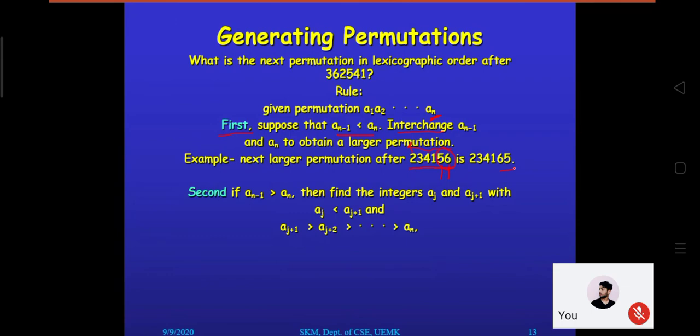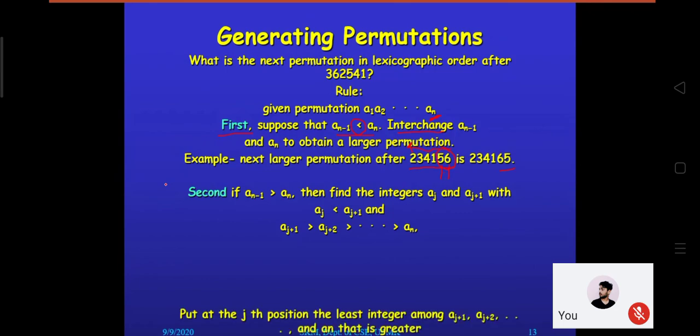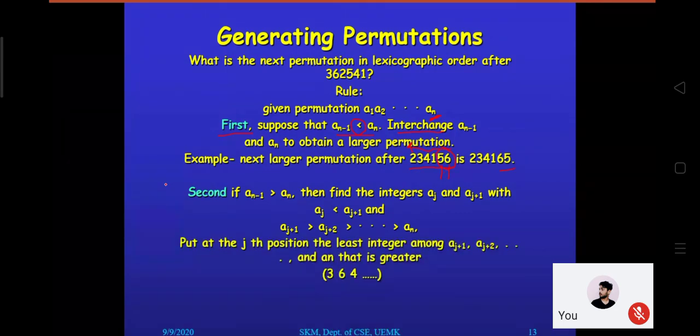Now, the rule 2. If it is not, it indicates what? Your condition will be reversed. Which condition am I talking about? This condition will be reversed. That should be less than. So exactly, it should be less than. So that's why I'm switching to a problem with respect to that one.